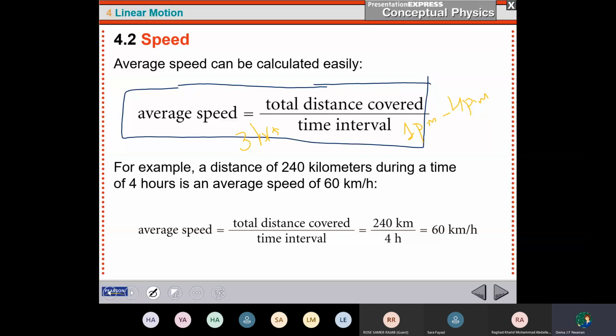Now here, for example, a distance of 240 kilometers during a time of 4 hours. So here, the distance is 240. The time is 4 hours. So how will the average speed be? I will divide 240 by 4, which is 60. Then what will the unit be? It will be 60 kilometers per hour. Is it clear? Yes.